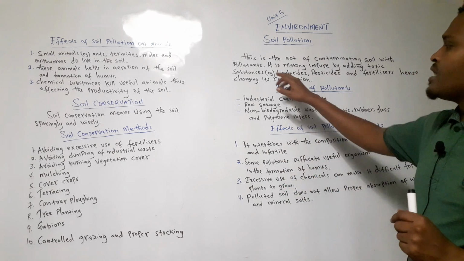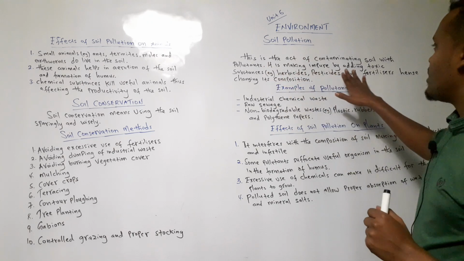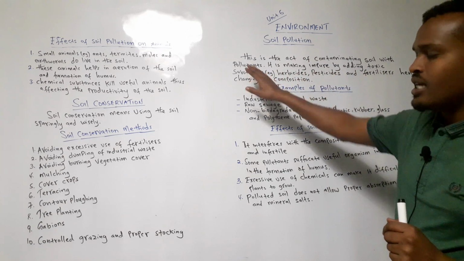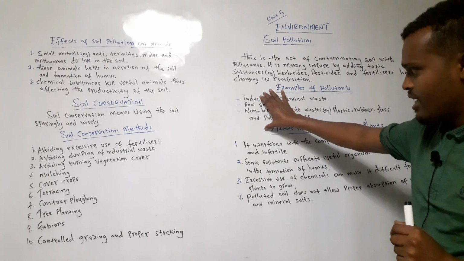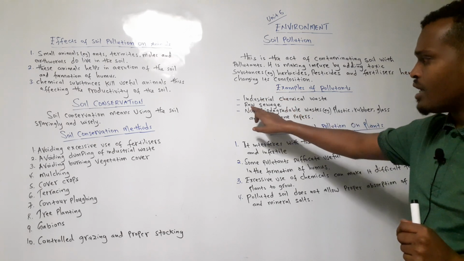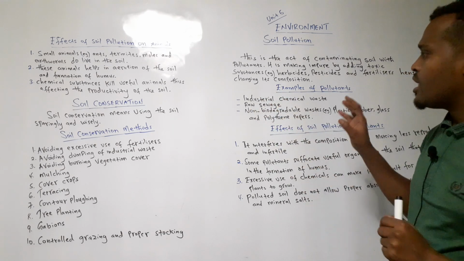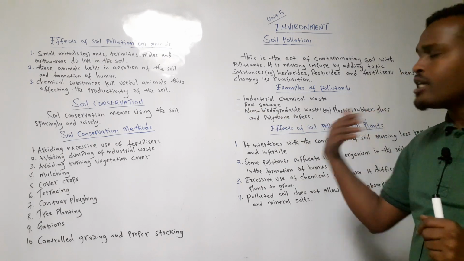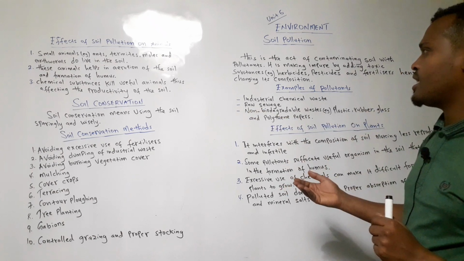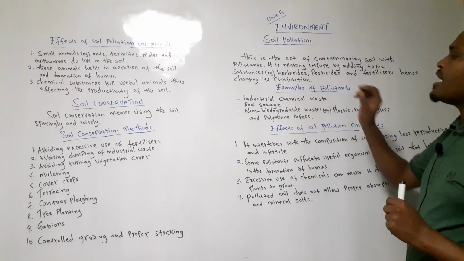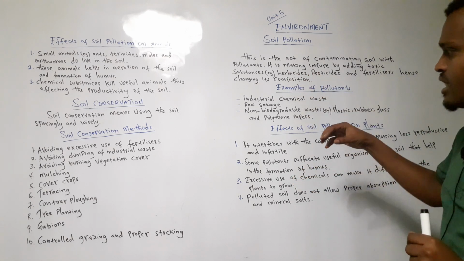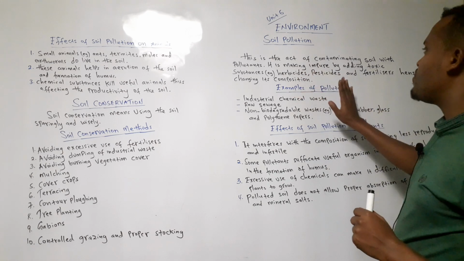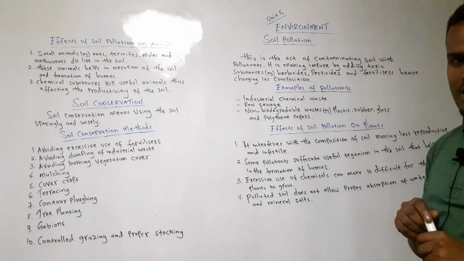Now, let's go back again. This is the act of contaminating soil with pollutants, adding to the soil those things here. When you add those things, for example raw sewage or non-biodegradable wastes, into the soil, remember, you are polluting the soil. I hope you understand that one. Good. Now, it is making it impure. What will happen to the soil when these things are added to the soil? It is making it impure by adding toxic substances.